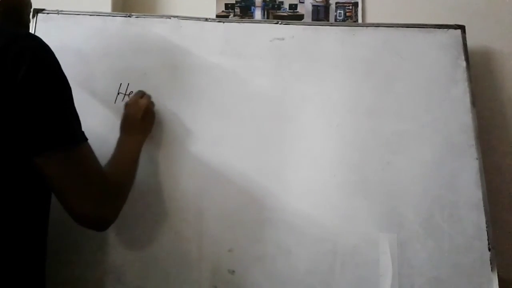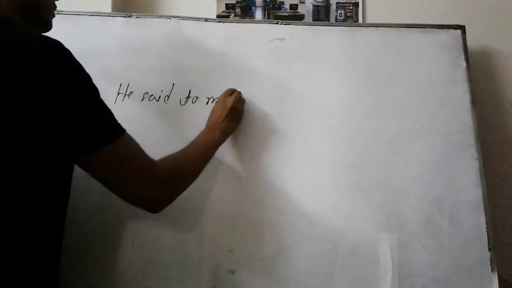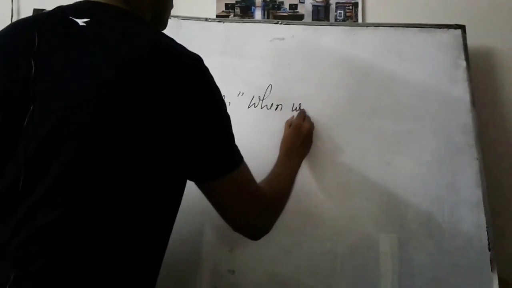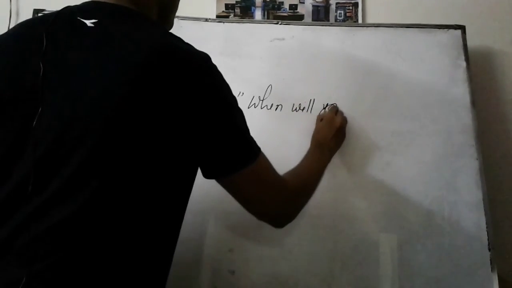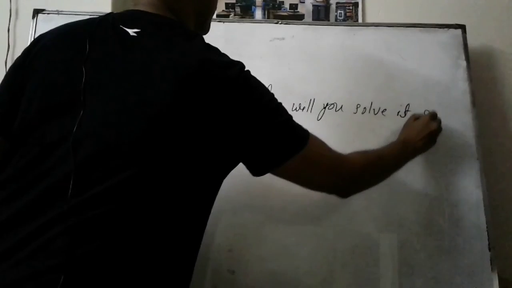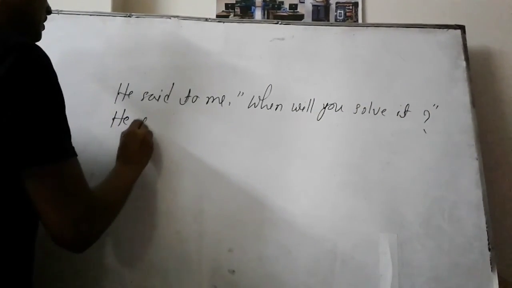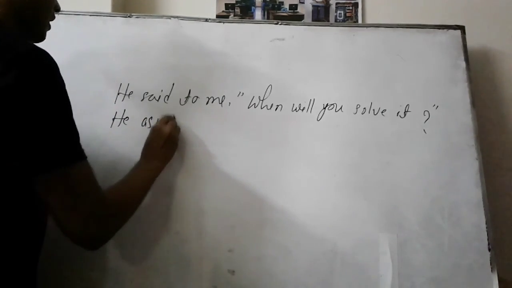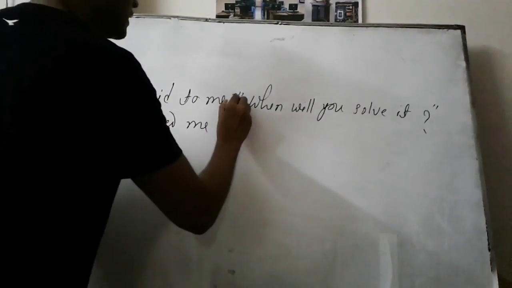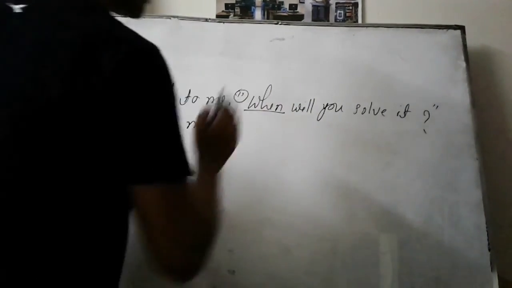Like he said to me, when will you solve it? So the reporting speech will be like this: he asked me. You should keep in mind that to will never come here. Then in the place of inverted comma, you can't take if here, because you have a WH question here.